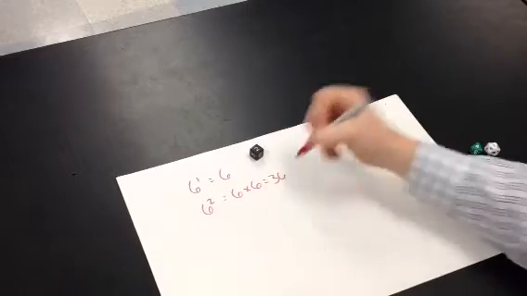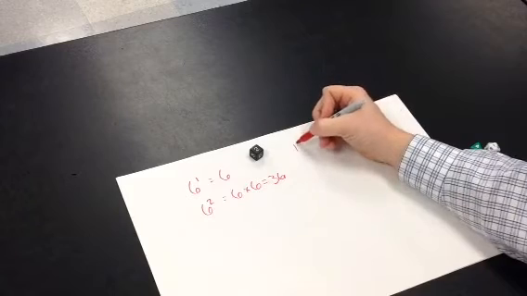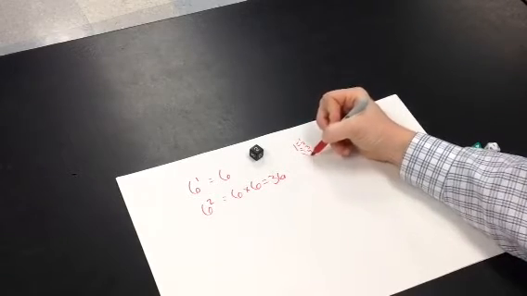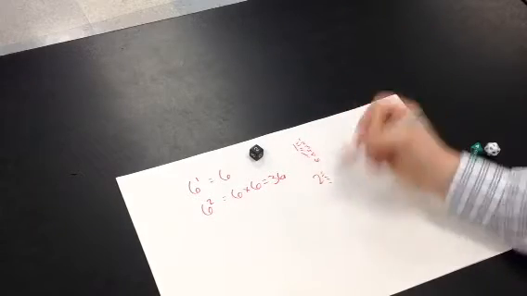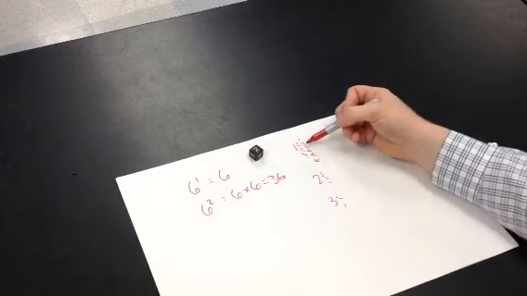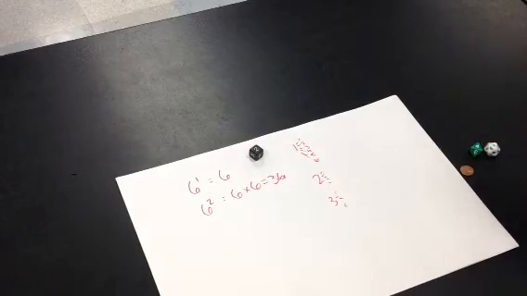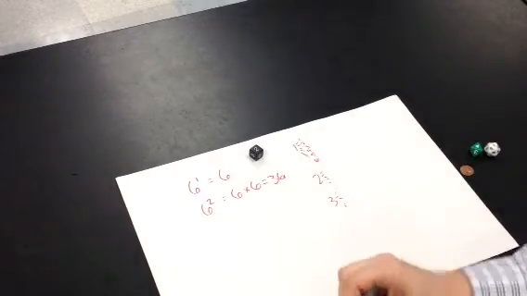36 possibilities. And the reason for that is that if I roll a 1 the first time, I could roll a 1, a 2, a 3, a 4, a 5, or a 6 the second time. If I roll a 2, I have those same 6 possibilities. If I roll a 3, there's those same 6 possibilities. So there are 6 possibilities for each of the first outcomes, which gives us 36 possible outcomes. So 6 times 6 gives us 36 outcomes.